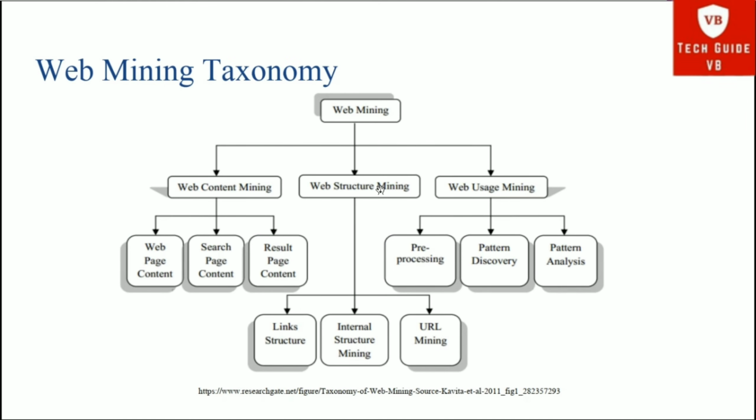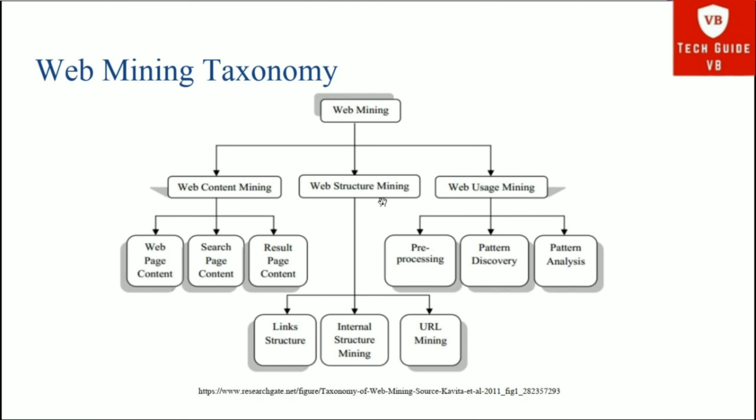So, web mining taxonomy. Here is the overall look of web mining. Web mining is divided into three types basically: web content mining, web structure mining, and web usage mining. In web content mining, there are three subtypes: web page content, search page content, and result page content.